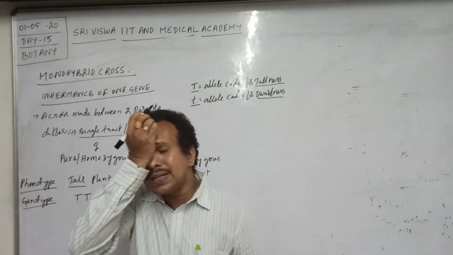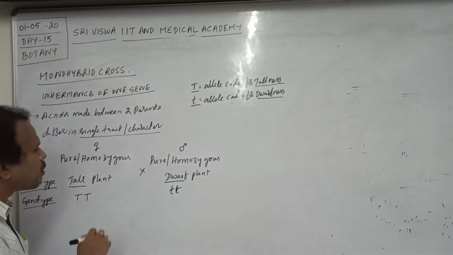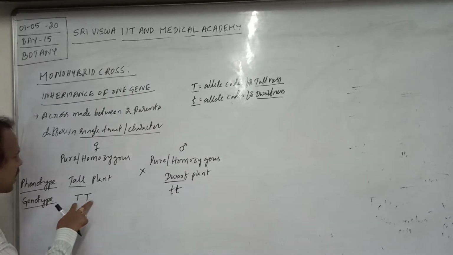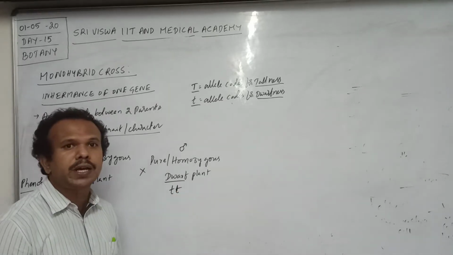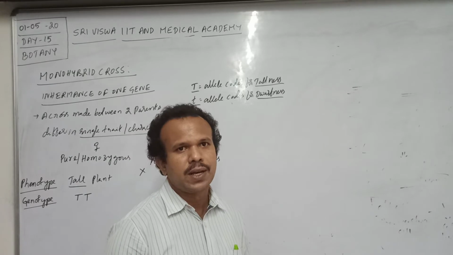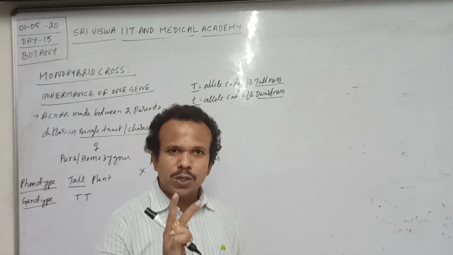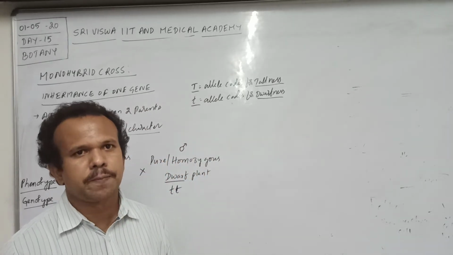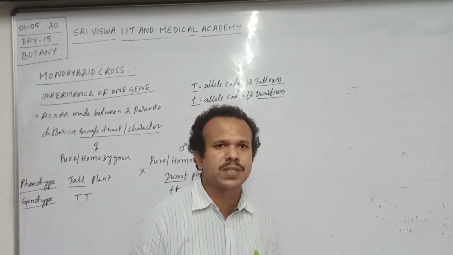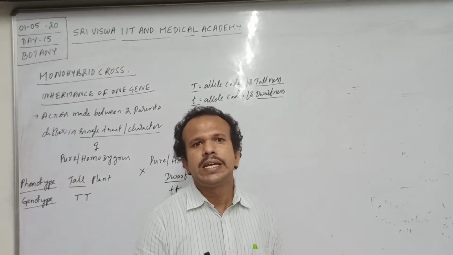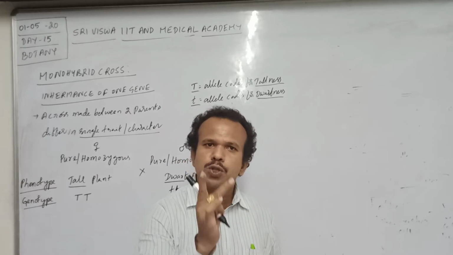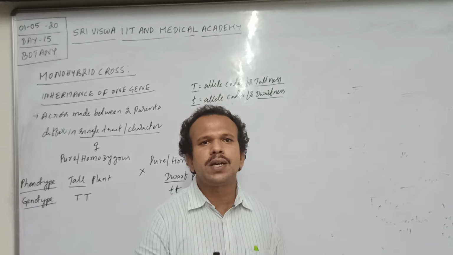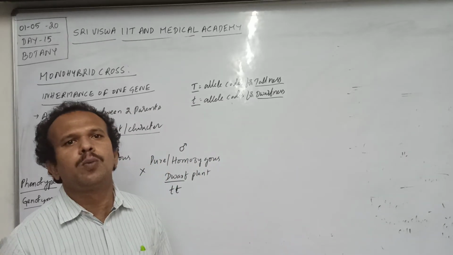Very important: as the pea plant is a diploid plant, two alleles of a gene are present. They are represented as capital T, small t, because the plants are diploid. Diploid means two sets of chromosomes, two genomes, are present. In each genome there is one capital T or one small t. As two genomes are present, two capital T or two small t are present in the homozygous parents.